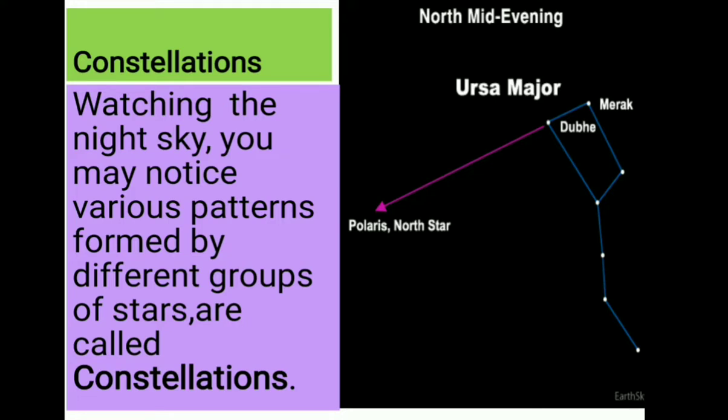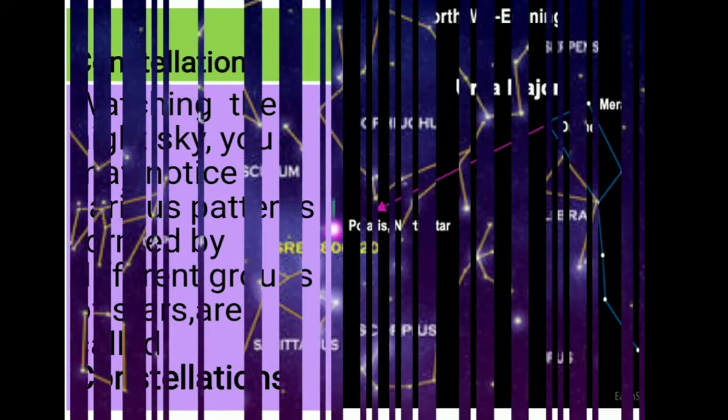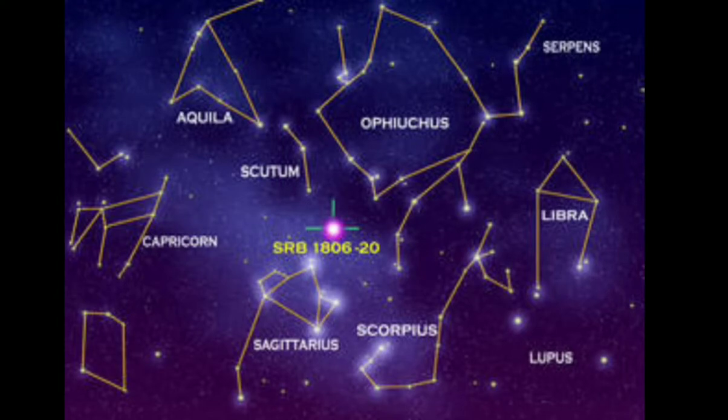One more figure is given here, Ursa Major. It is one example of a constellation. And these are some constellations we can see in the night sky: Libra, Scorpio, Lupus, Aquila, Capricorn. These are some examples of constellations. There are 12 constellations famous in astronomy and astrology. They introduced only 12 constellations as zodiac signs.